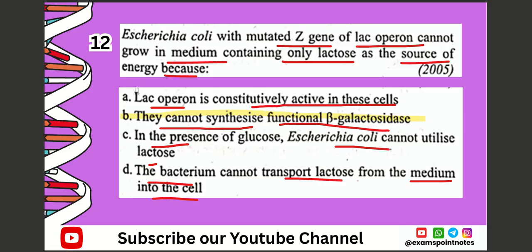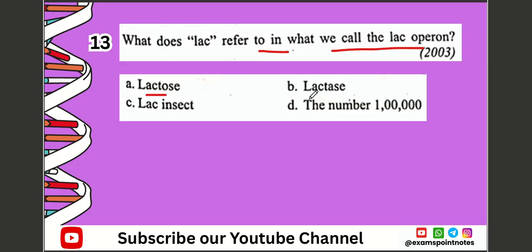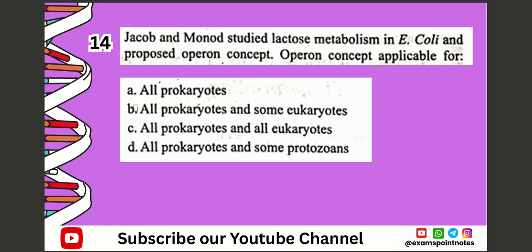Next question, question number 13. What does lac refer to in what we call the lac operon? Options are A. Lactose, B. Lactase, C. Lac insect, D. The number 1 lac. The correct option is option number A, which is lactose. Next question, question number 14.